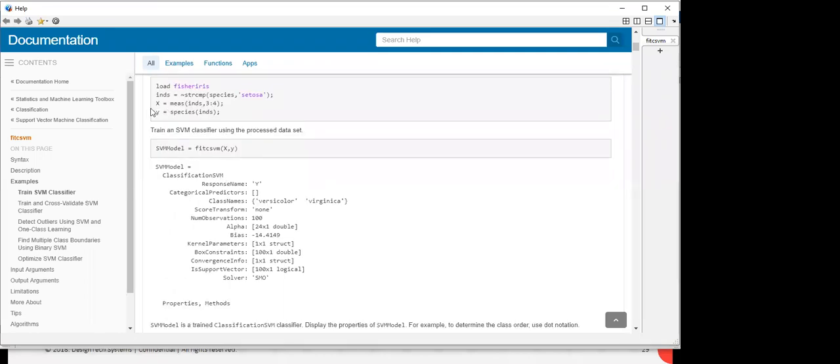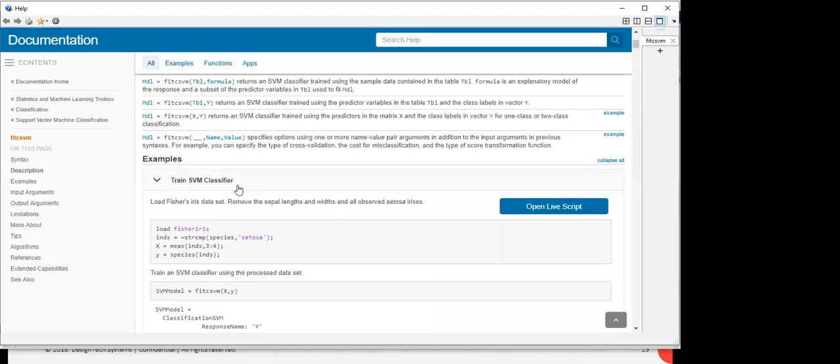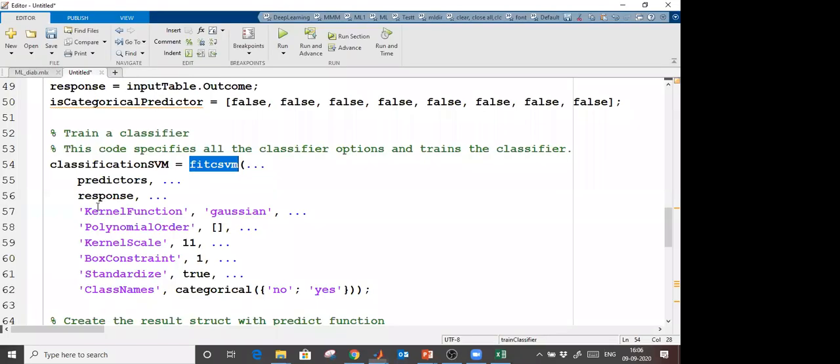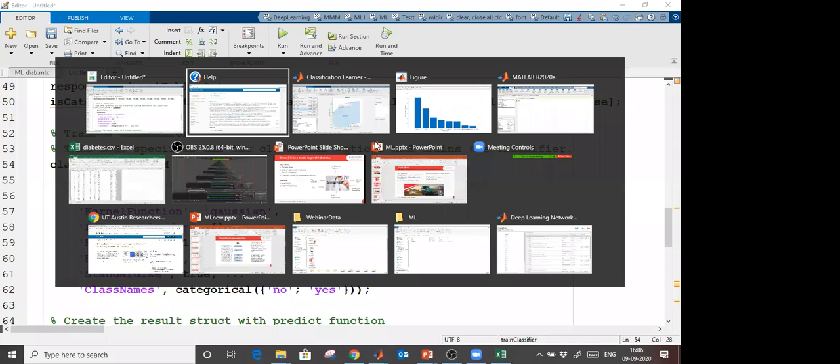This is my data, X data, Y data; Y is the output, X are inputs. Use fitcsvm, give the input and the output, and your model is ready. In this case, whatever parameter values there are, it will take automatically from MATLAB, optimized parameter values. But here, we defined the kernel function and polynomial order, everything, ourselves.